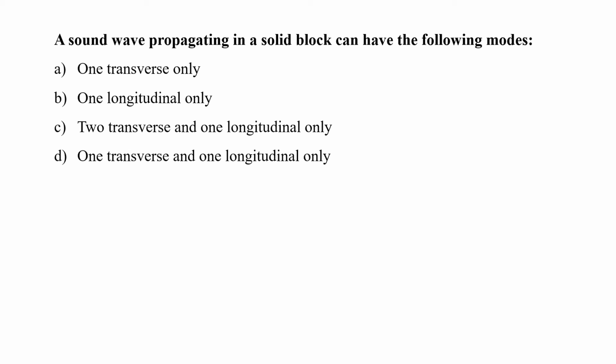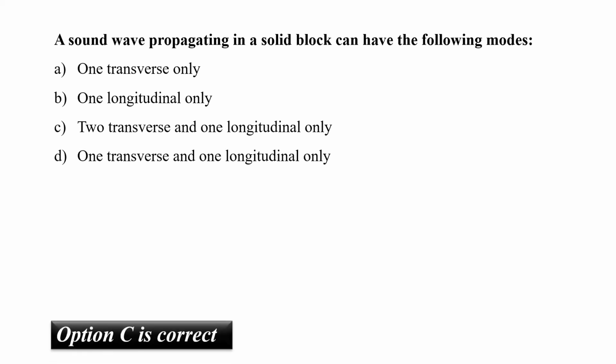In a solid, both longitudinal as well as transverse waves can propagate, resulting in the transfer of energy. Transverse waves are the waves where the displacement is perpendicular to the wave motion. So at a given time, two transverse waves can propagate which are perpendicular to the direction of propagation. In longitudinal waves, the displacement of the medium is parallel to the propagation of the wave. So at a given time, only one wave is possible. So together, we can allow two transverse and one longitudinal wave at a time through a solid block. So the correct answer is option C.